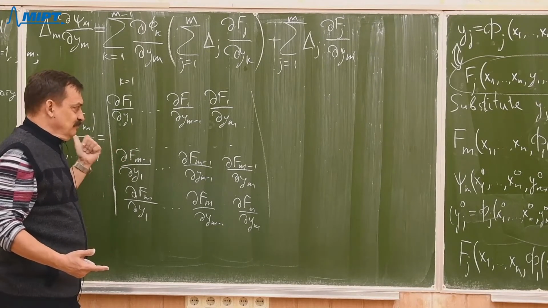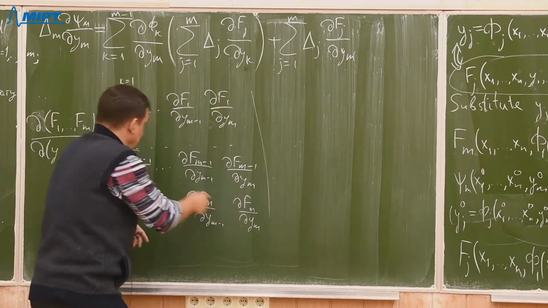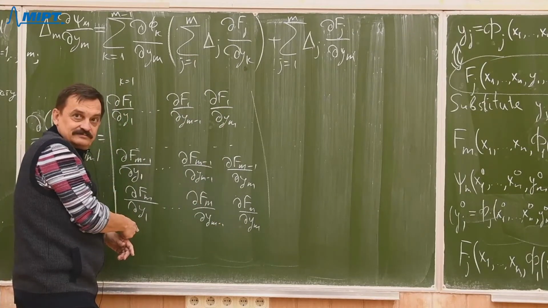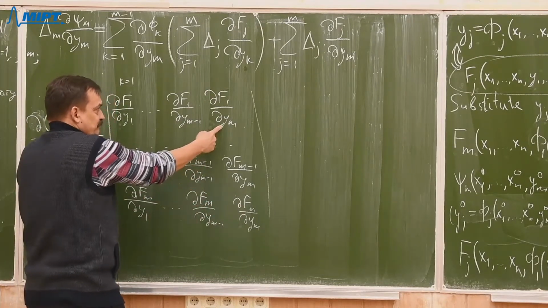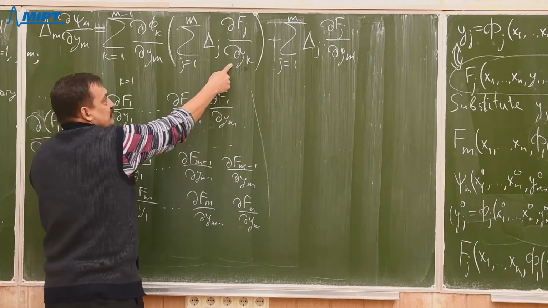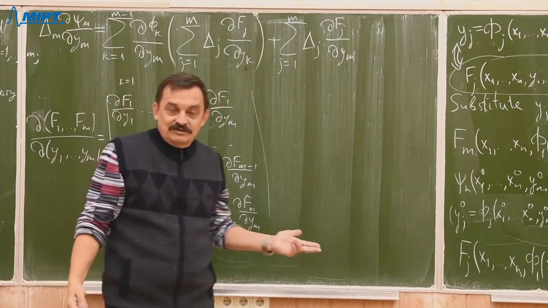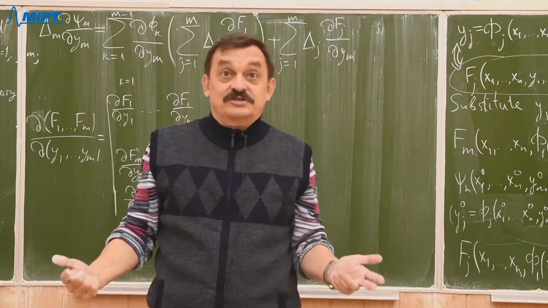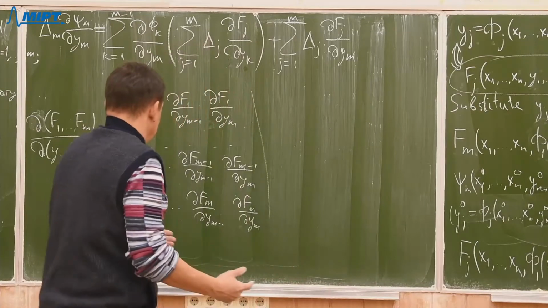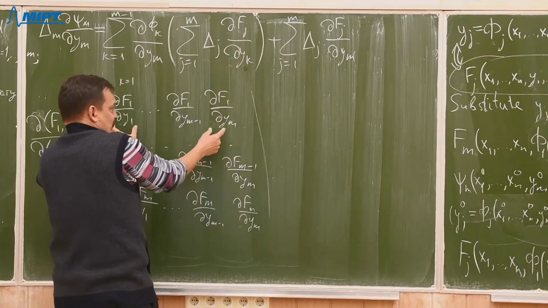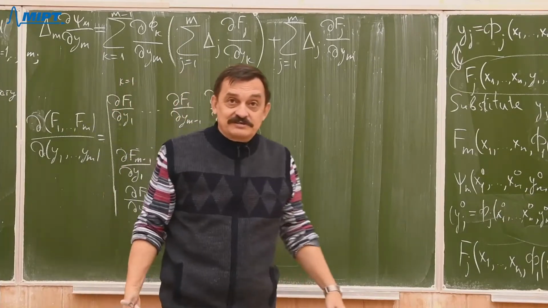Replace the last column by the first column. Then it will be the determinant of this new determinant, by the Laplace theorem, because you multiply elements of the first column by the same algebraic complements.